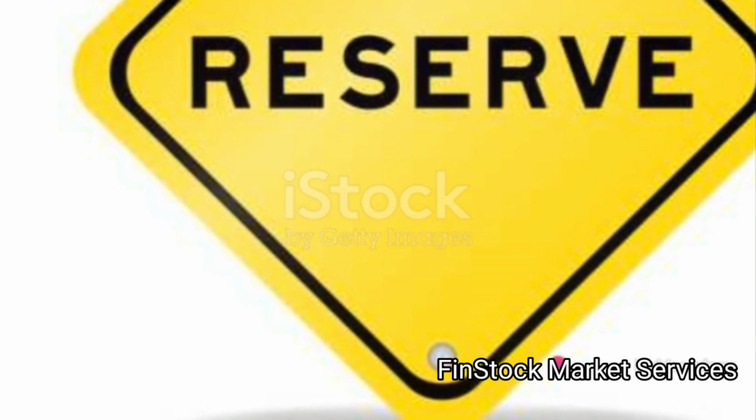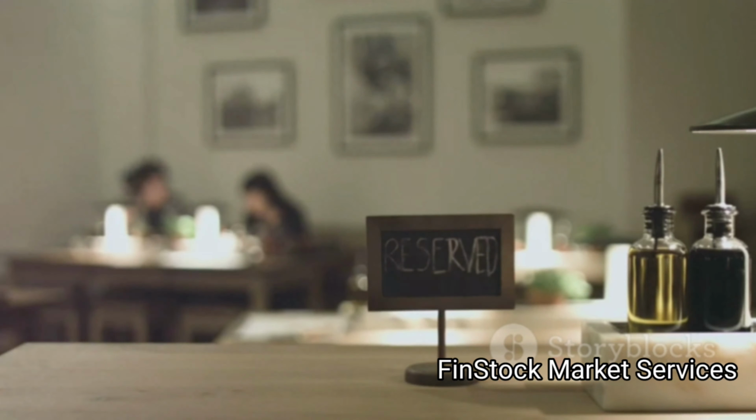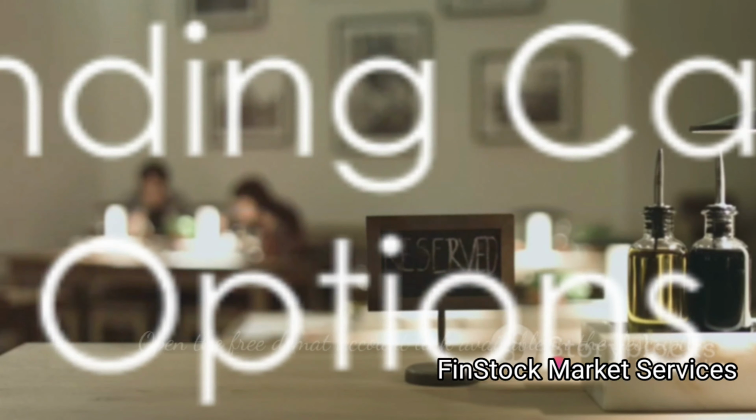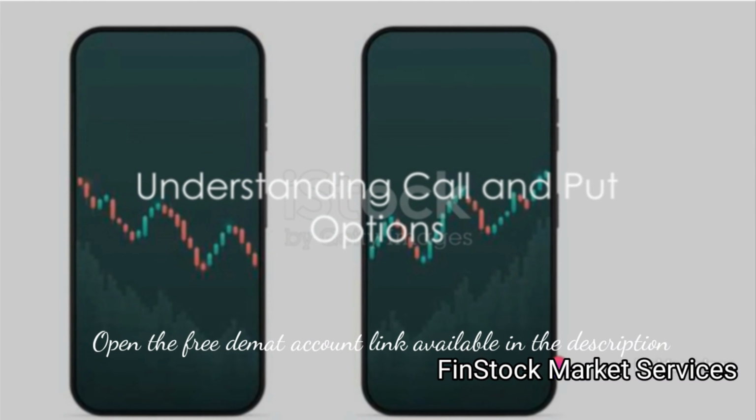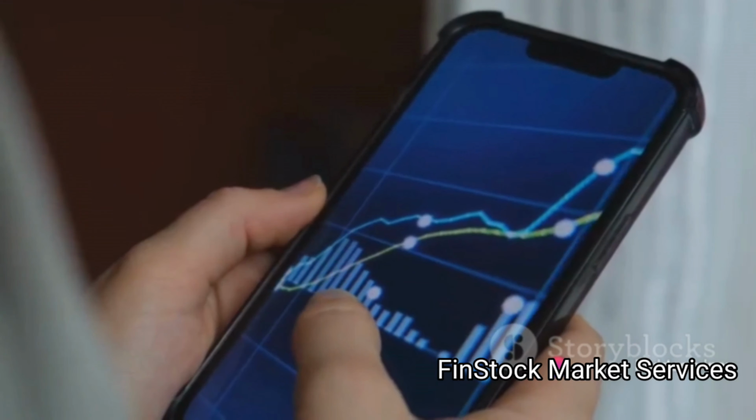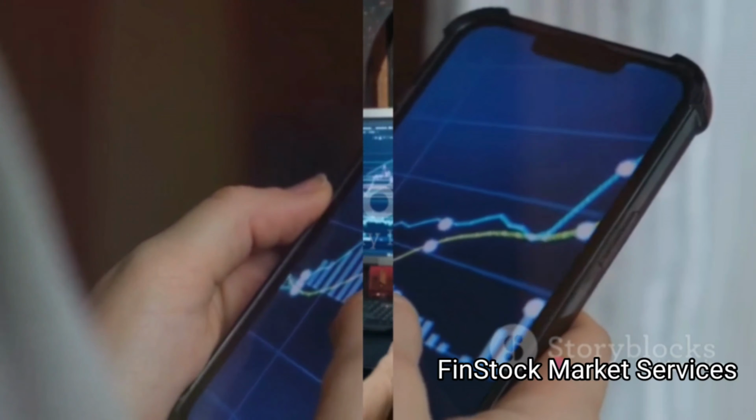Imagine you're interested in a particular piece of land, but you're not quite ready to buy. You pay a small amount to hold the land until you make your decision. That's an option. There are two types of options: calls and puts. A call option gives you the right to buy, while a put option gives you the right to sell.